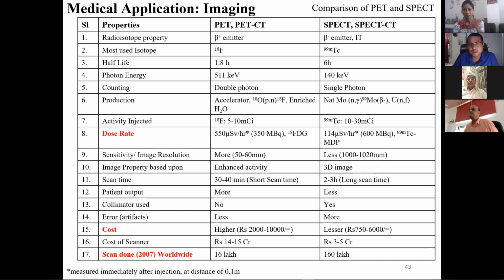An accelerator is required for this, but here you require only a reactor, and enrichment is required, but an accelerator is not required. And 5 to 10 millicurie here, and 10 to 30 millicurie is required there. Dose, because how much dose the person will get is a very important criterion. You can see from here in the F18 case, the dose is very high, that is 550 microsievert. In the case of SPECT, it is only 100 microsievert.